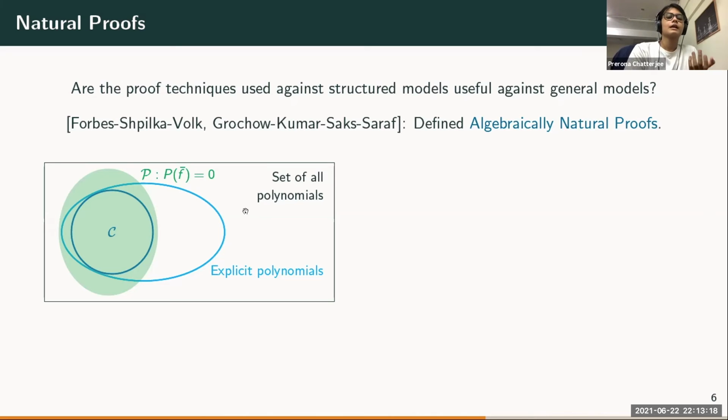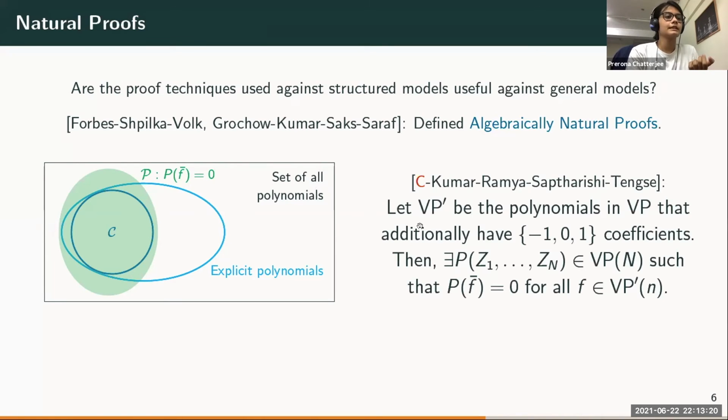And what we showed is that if the circuit class you are considering, if your C is the class of polynomials which are in VP but additionally have bounded coefficients, so I've written only 1 minus 1, but any constant bounded coefficient polynomials are in the class. So if you consider only polynomials which are in VP that have bounded coefficients, then such natural proofs do exist.